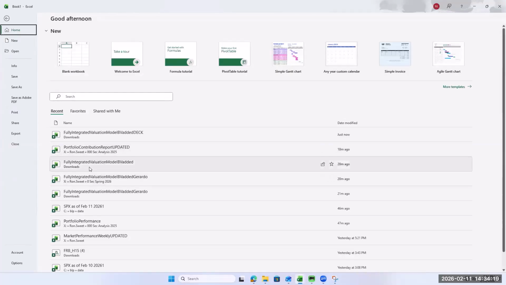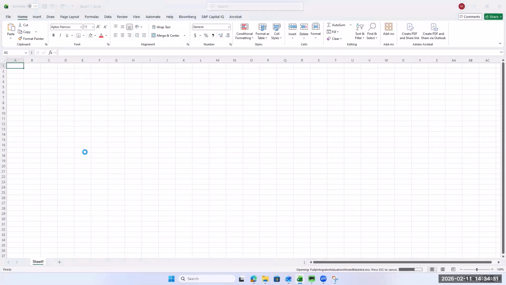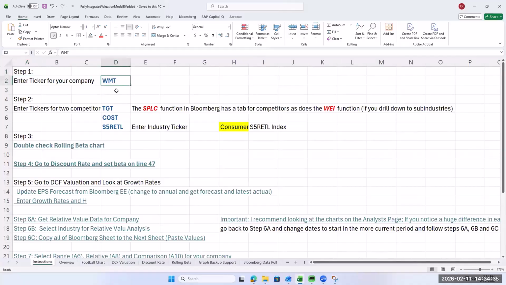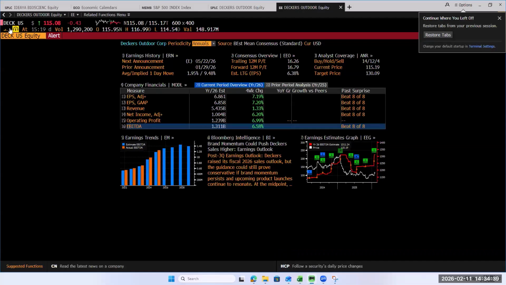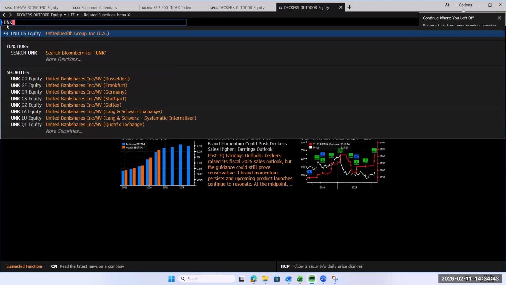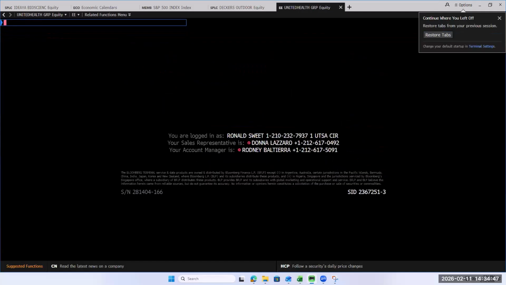Oh, we can do United Health. Finances. Screen the bottom, make sure it's a good one. United Health is a tough firm to value, but we can try it. I think it's UNH. United Health Group, UNH.